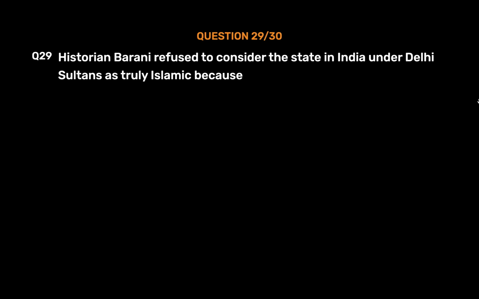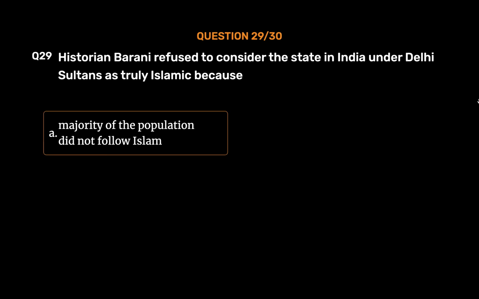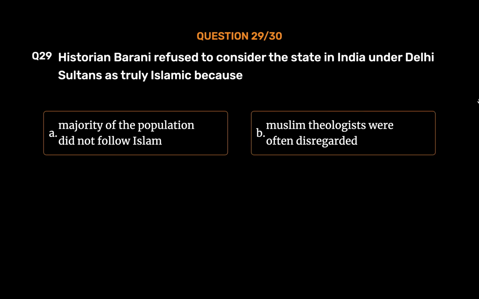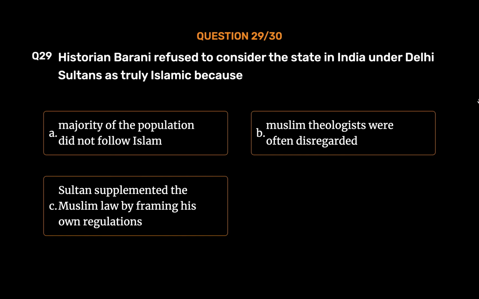Question number 29. Historian Barni refused to consider the state in India under Delhi Sultans as truly Islamic because: Option A. Majority of the population did not follow Islam. Option B. Muslim theologians were often disregarded. Option C. Sultan supplemented the Muslim law by framing his own regulations.